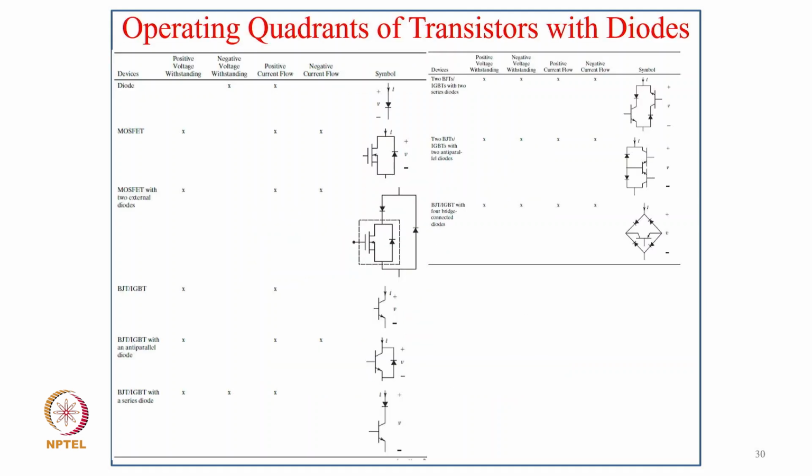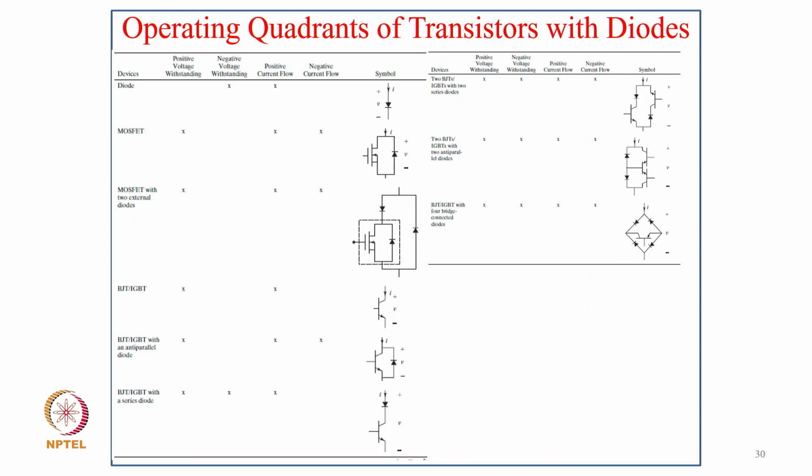And these are of course the operating quadrants of a transistor with diodes. You can use different kinds of configurations: either a simple diode, then a MOSFET with two external diodes, then a BJT with anti-parallel diodes. Then a series diode is used to provide reverse voltage blocking capability if you use it in a current source converter.